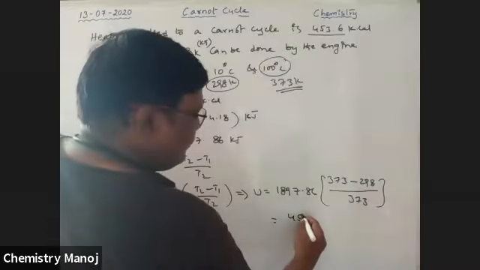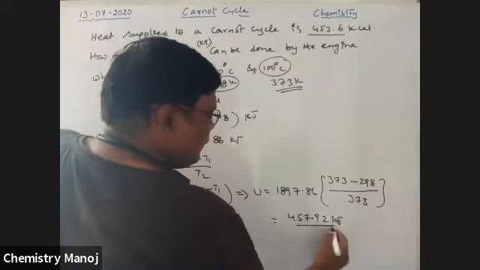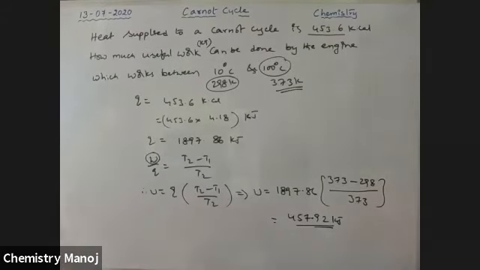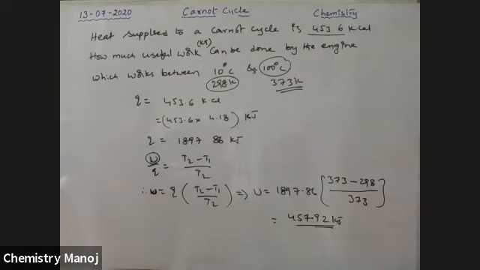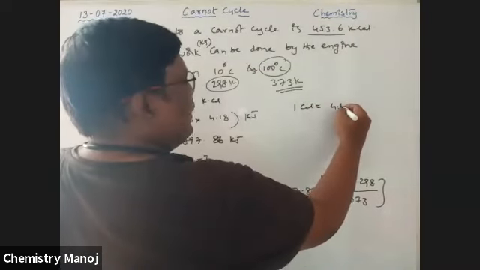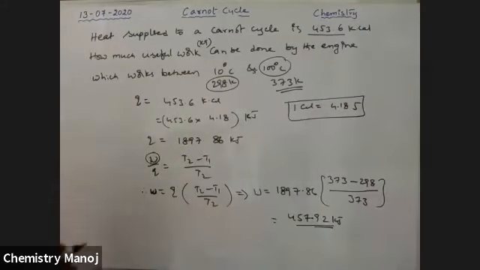457.92 kilojoules. So 457.92 kilojoules of heat energy is supplied, and that much work is done. So 1 calorie is equal to 4.18 joules. That is the relation.